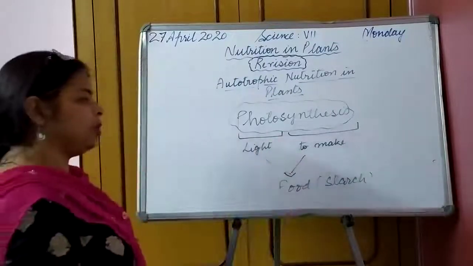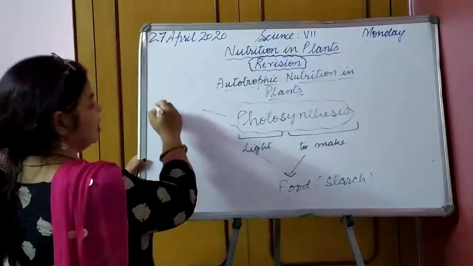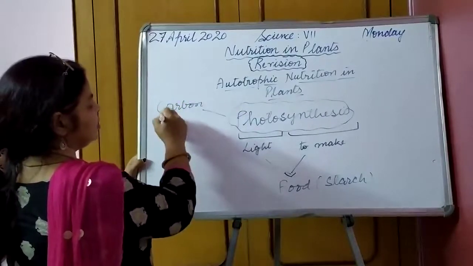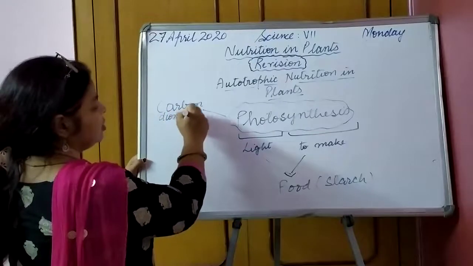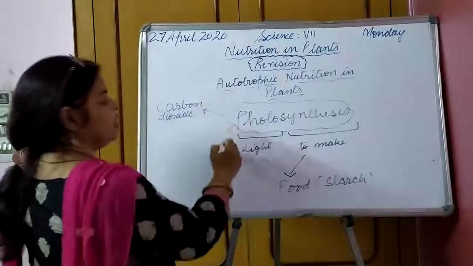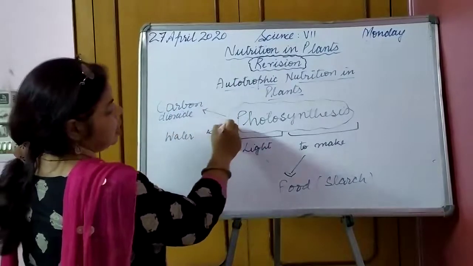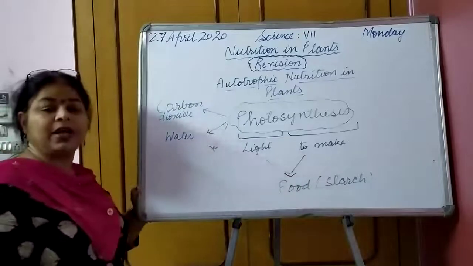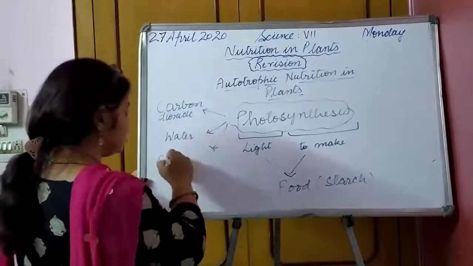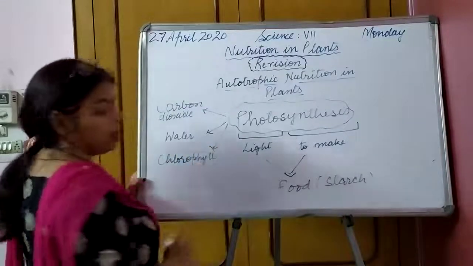Now, what are the requirements for photosynthesis? The plants require carbon dioxide, a gas that we release when we breathe out. They require water, and the third essential thing is chlorophyll, a green pigment.